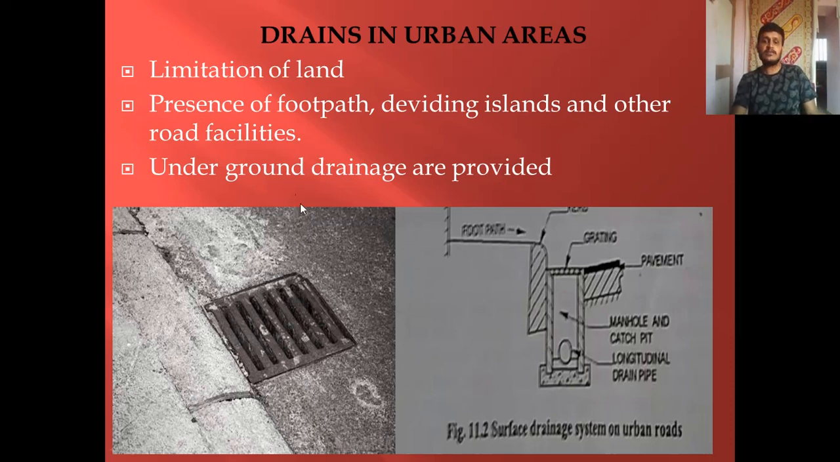So now the water coming from this ground will be moved to the drainage through these openings, provided at regular intervals along the length of the road. Here you can see a typical figure for a drain in urban areas. So this is a footpath, this is a drain, and this is a pavement.